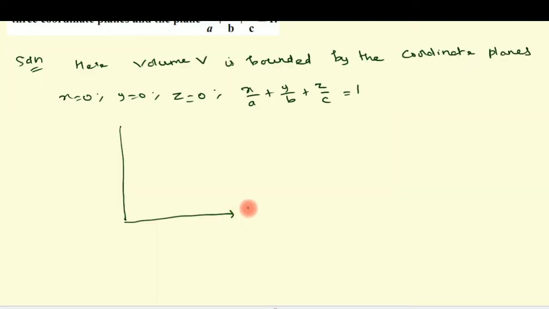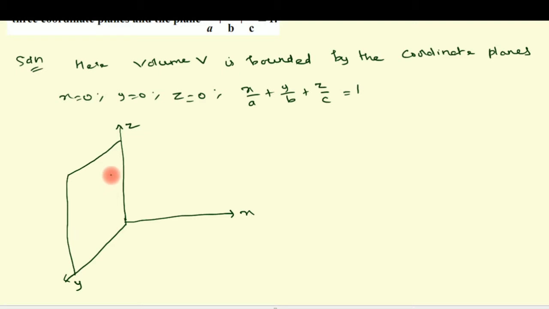So this is the x-axis, this is the y-axis, and I am taking this as the z-axis. First coordinate plane x equal to 0. So x equal to 0 means the plane, the yz plane. It starts from here and goes from left to right. So this is x equal to 0, and x equal to 1 comes like this, x equal to 2, x equal to 3, up to x equal to infinity. So the planes go from left side to right hand side.